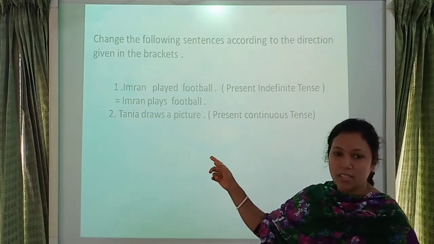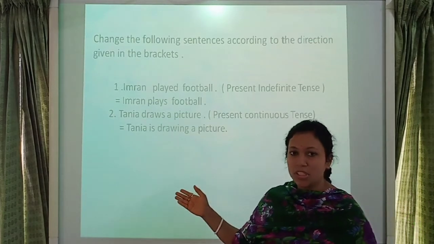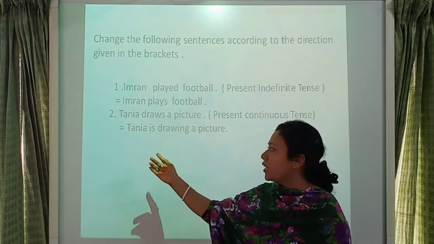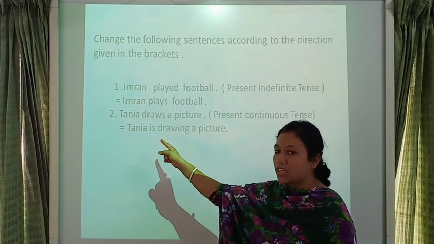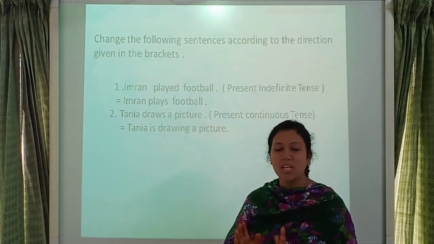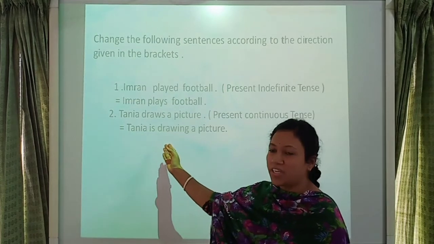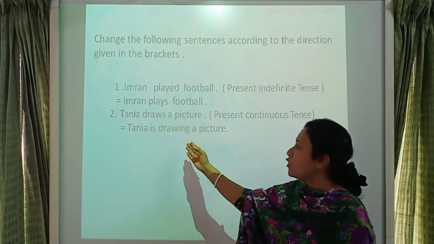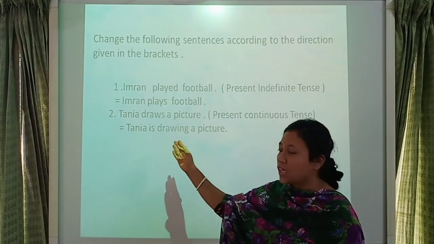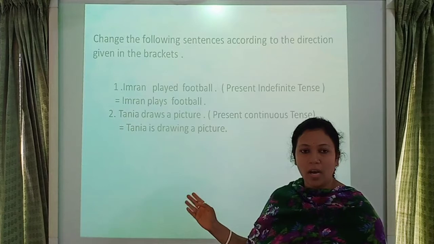You change this sentence into present continuous tense and its answer is, look at here student, Tanya is drawing a picture. Here Tanya is subject, then you use your auxiliary verb. In present continuous tense, its auxiliary verb is am, is, are. Tanya is third person singular number, that's why I use here is. Then a verb 1 and I use here ing. That's why it's drawing. And a picture is object. So its answer is Tanya is drawing a picture.